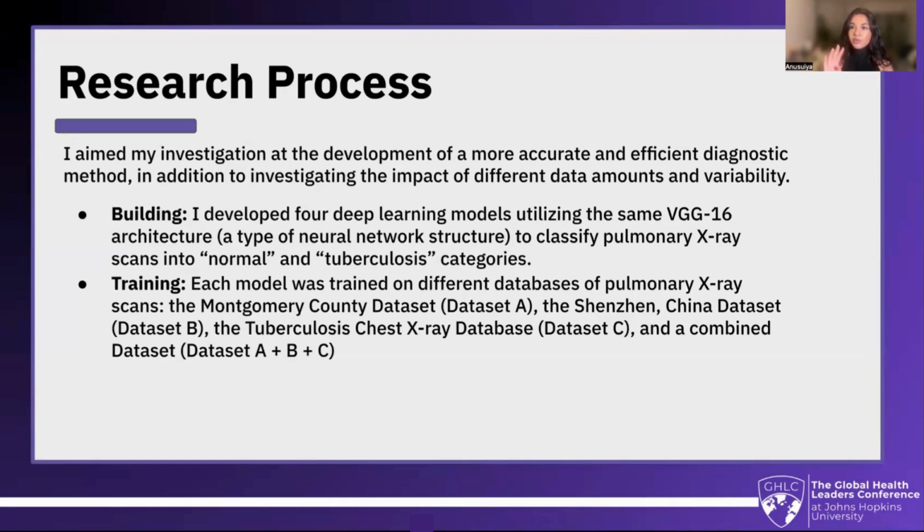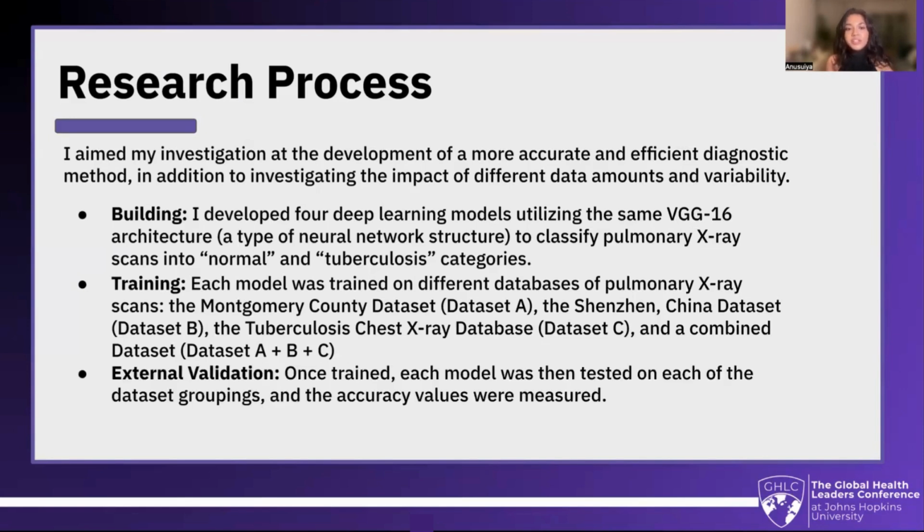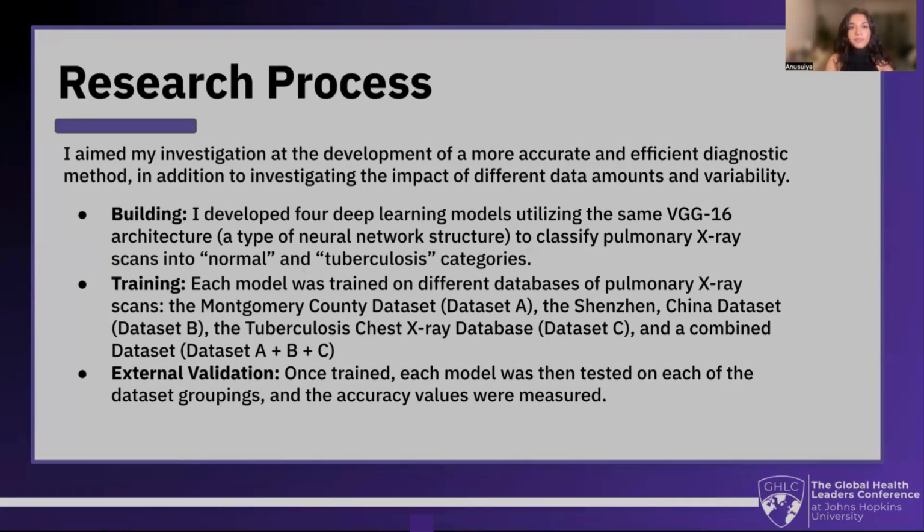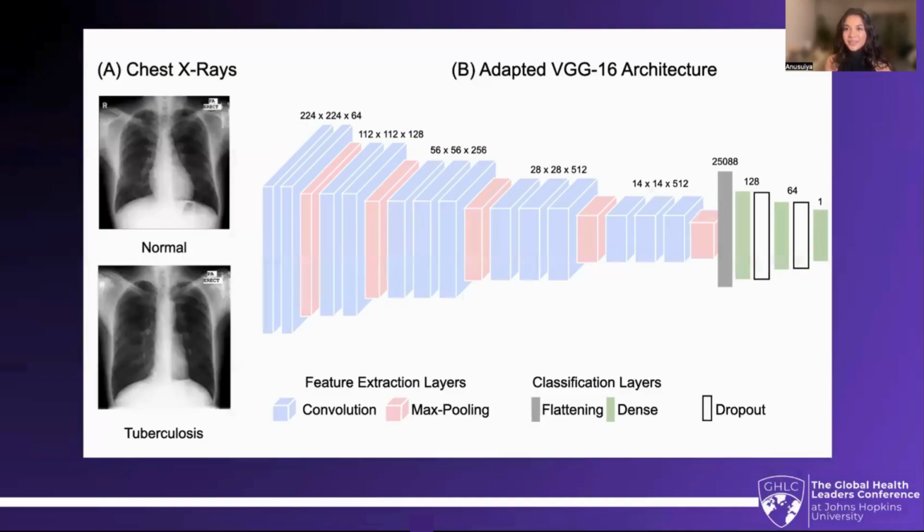These data sets, four separate data sets, had varied data amounts and variability, and the fourth one was a combined overall data set. This allowed me to investigate the effects that different data had on the accuracy findings. For the external validation, once trained, each model was then tested on each of the dataset groupings, and the accuracy values were measured. So this is the architecture of the model.